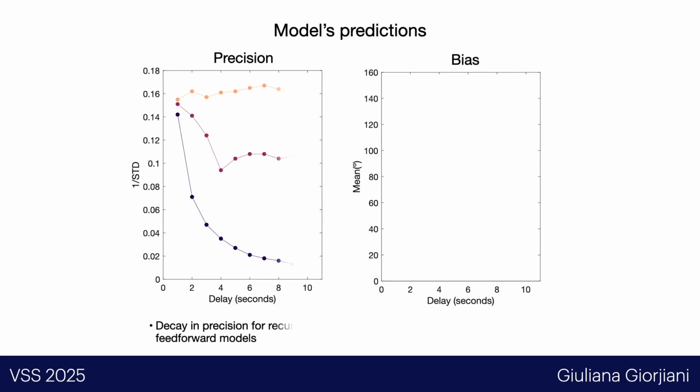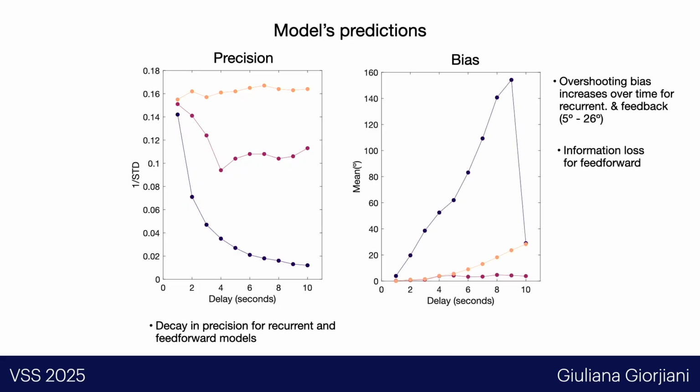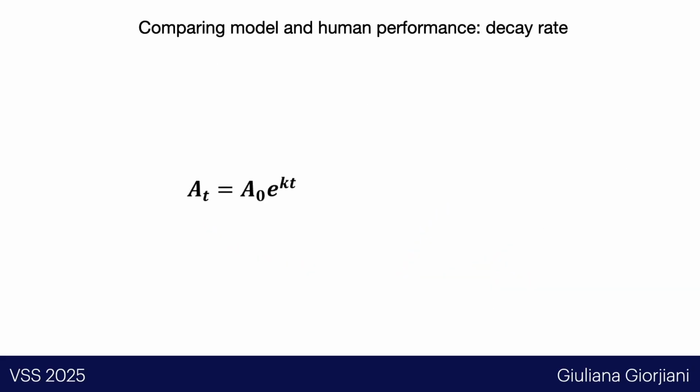What did we find? We find a decaying precision for recurrent and feedback models. And we find an overshooting bias, but in an opposite direction of what we found with participants. So they are increasing biases over time. Of course, we see increasing bias in the feed-forward model, but you can see there is a loss of signal throughout the predictions.